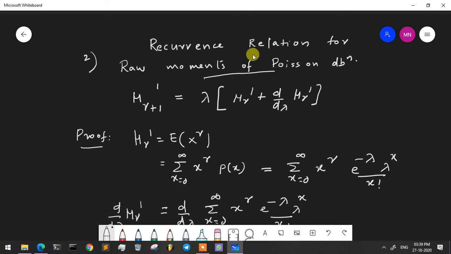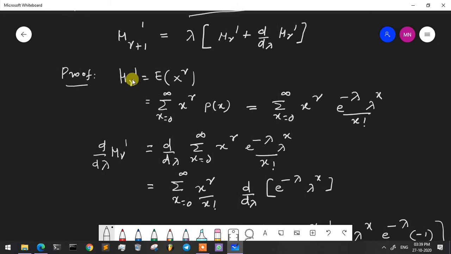Here, the recurrence relation for raw moments of the Poisson distribution is mu r plus 1 dash is equal to lambda into d by d lambda of mu r dash plus mu r dash. So let us see, we know mu r dash is equal to expectation of x raised to r, that is equal to summation x is equal to 0 to infinity x raised to r into p of x.